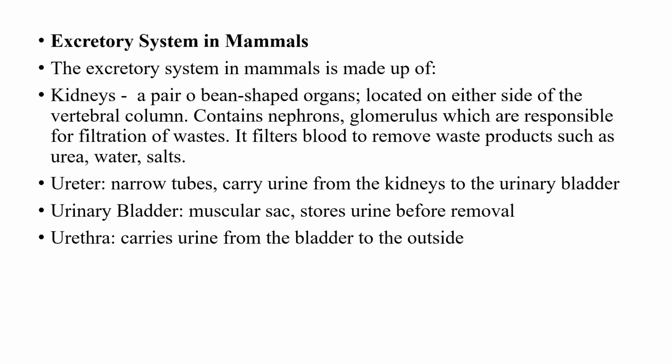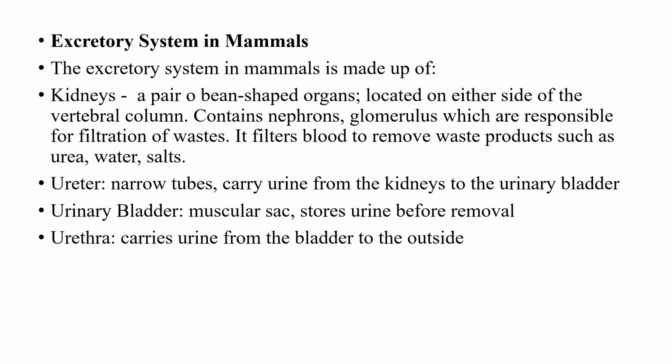This kidney contains what we refer to as the nephrons, the glomerulus. These ones are responsible for filtering. Blood gets to the kidney, because you know, when we did the circulatory system, blood is the medium of transportation in the body that carries substances from one part of the body to the other.